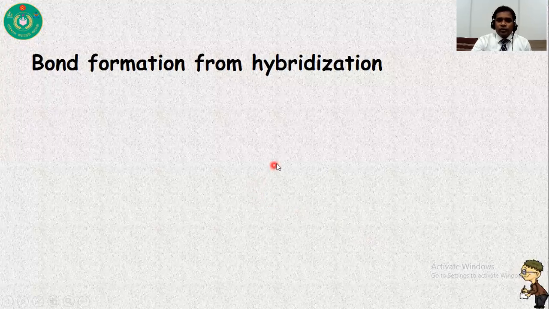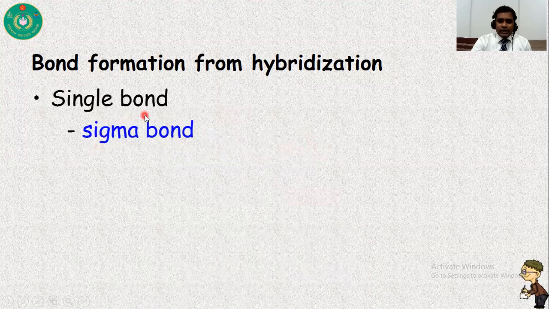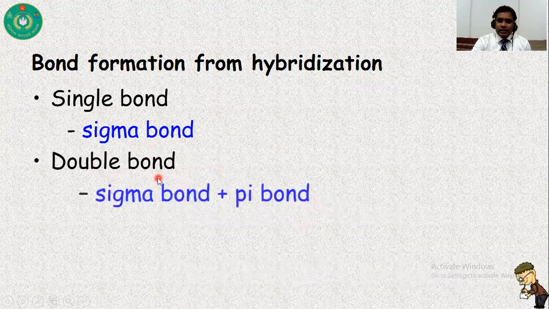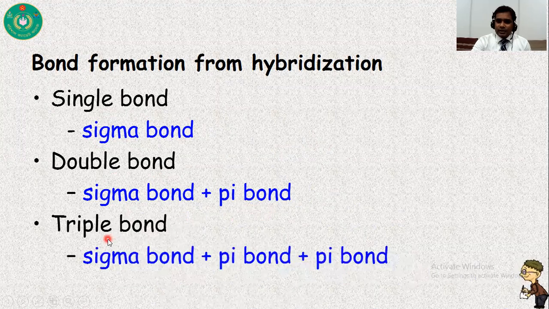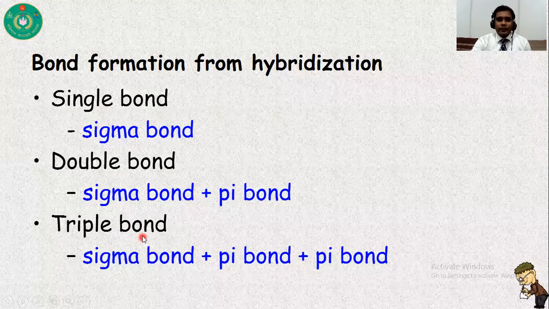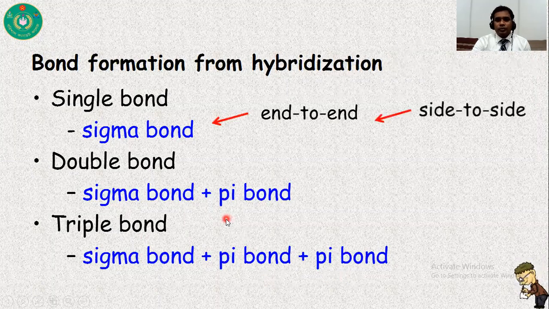Now, bond formation from hybridization. If there is a single bond, it is always a sigma bond. If it is a double bond, there is a sigma bond and a pi bond. And if there is a triple bond, there is a sigma bond and 2 pi bonds.